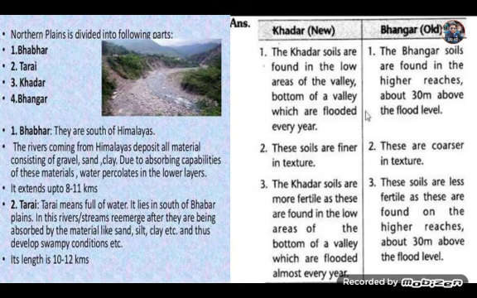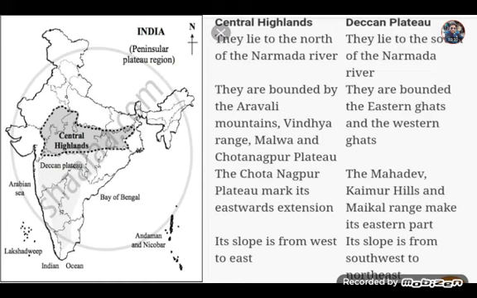See, a question often comes regarding the differences between the Central Highland and the Deccan Plateau. Central Highland lies to the north of the Narmada river, Deccan Plateau lies to the south of the Narmada river. Central Highlands are bounded by the Aravalli mountains of Rajasthan, Vindhya ranges, Malwa, Chota Nagpur Plateau, Bundelkhand, Baghelkhand. These regions come under Central Highland. And the Deccan Plateau is bounded by the Eastern Ghat and the Western Ghat also. Then the Central Highland slopes from west to east.